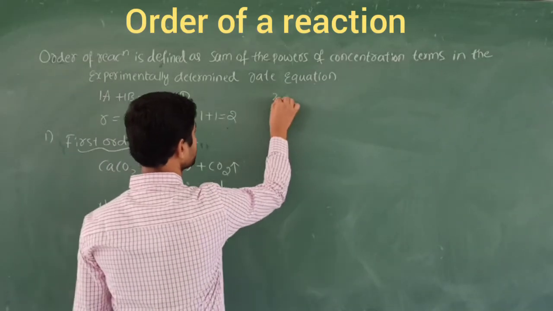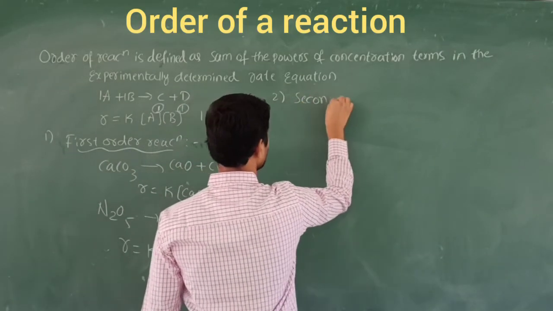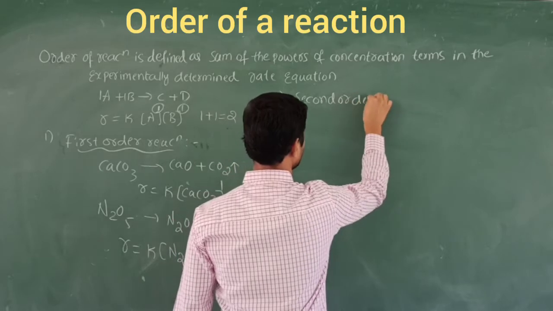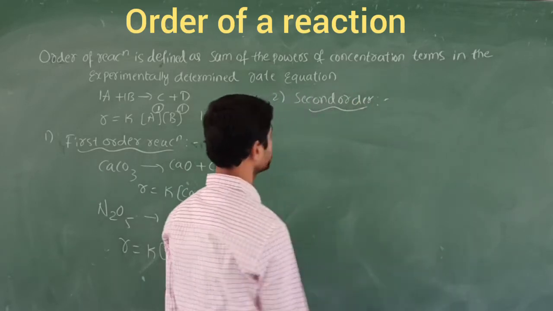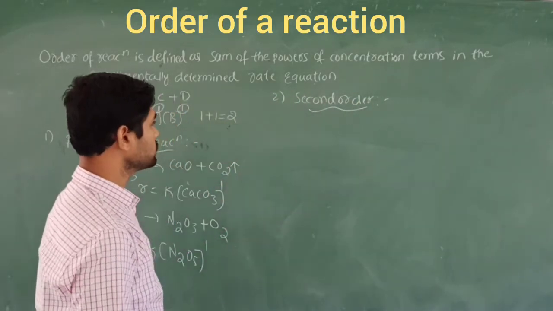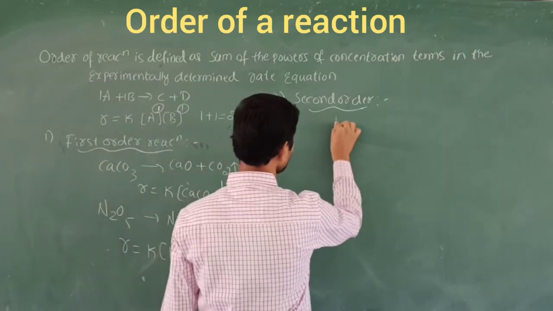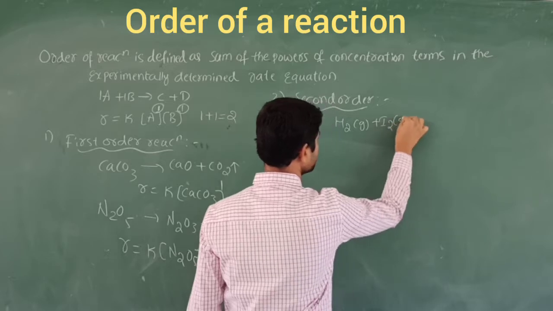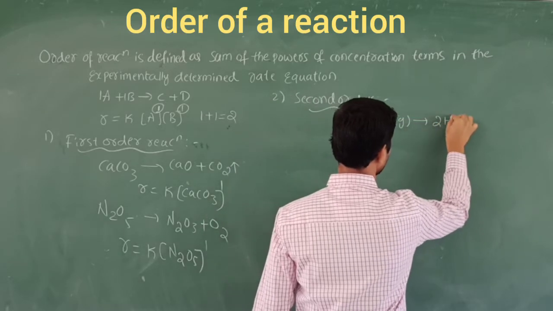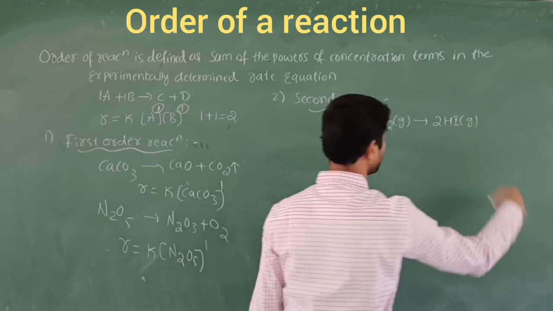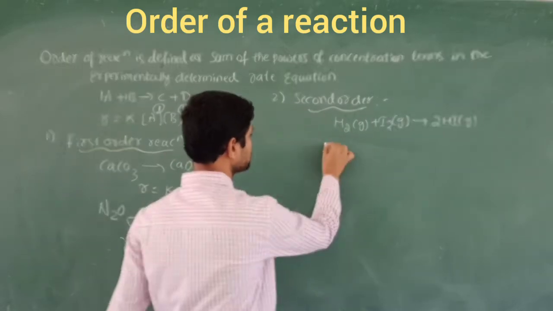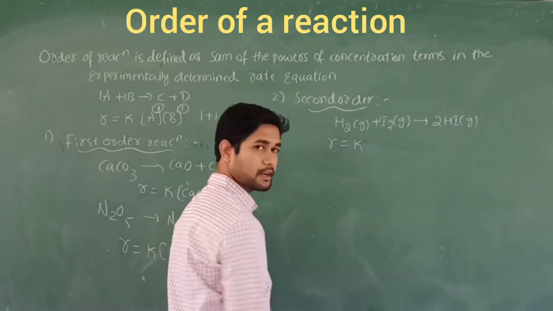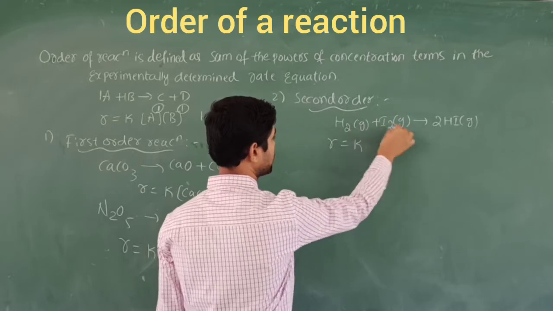Let's take another simple one, that is called second order reaction. What will be the second order reaction? The sum of the powers of the concentration comes to 2. Let's take an example here: hydrogen gas plus iodine gas. After combination, we obtain hydrogen iodide gas. When you apply the rate of the reaction, R is equal to K, the rate constant, and here two reactants are there.